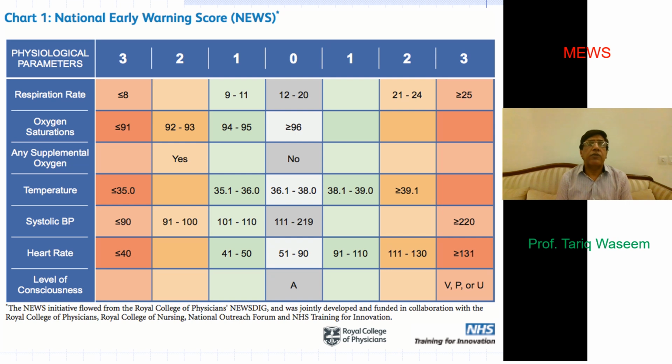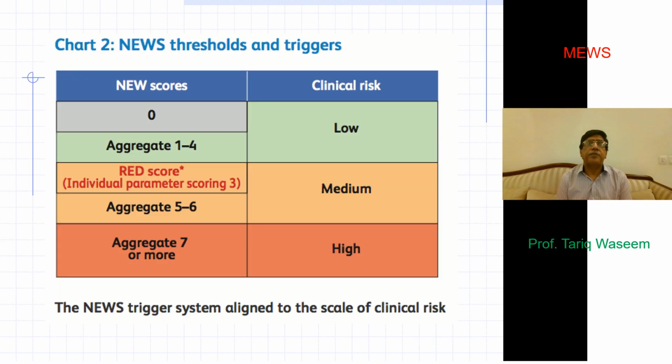So the same observations of respiratory rate, oxygen saturation, supplemental oxygen added to it, temperature, systolic blood pressure, heart rate, and level of consciousness. So you have two more things added, and this would again help us in identifying the patients who are at risk of developing need for a critical care area movement.